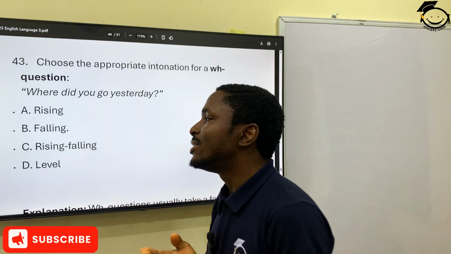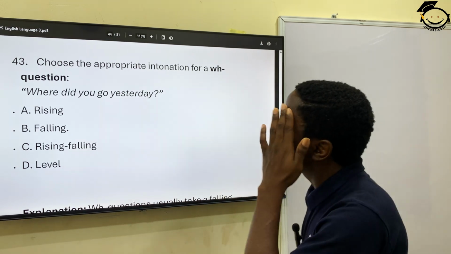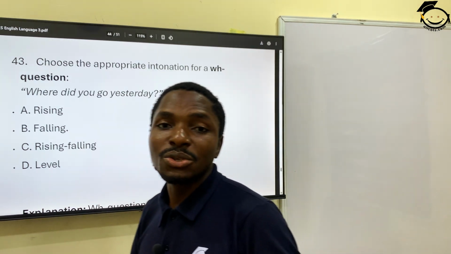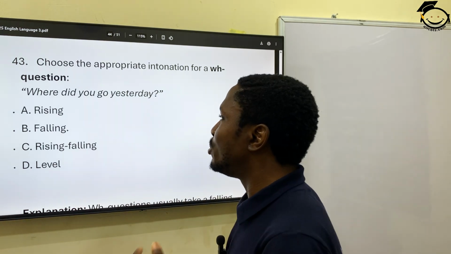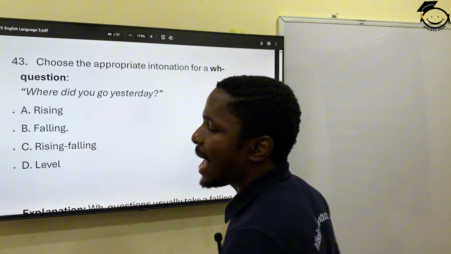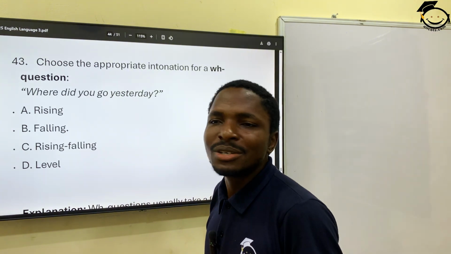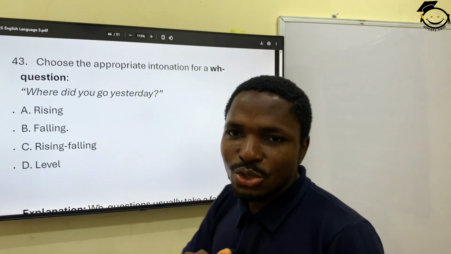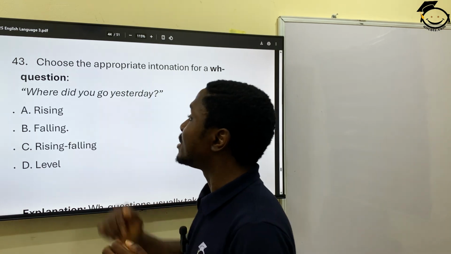Once you know the rules, you can easily pick your answer. Where did you go yesterday? Because you're asking a question, it's not exciting, there's nothing thrilling about it. It actually puts the person answering in a kind of not happy mood. So the intonation is usually low, it's usually falling. So that's good.